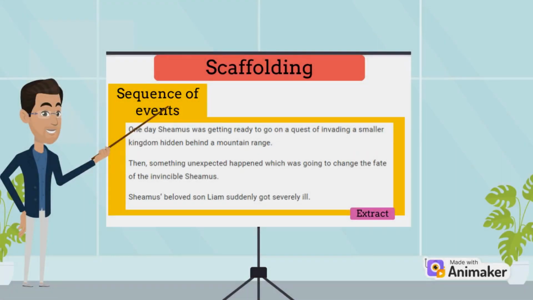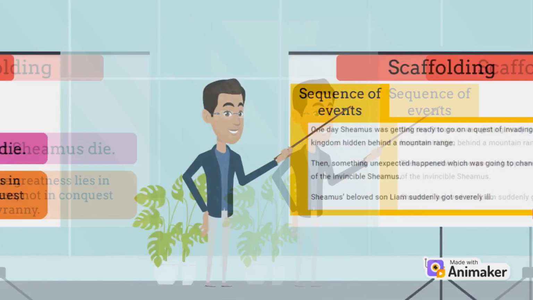Talking about the sequence of events, we can summarize it in three. When Shamus prepared to invade a kingdom, but his son Leon falls ill. When, desperate to save his son, Shamus threatens physicians and discovers the cure. And finally, Shamus sacrificed himself by consuming the mushroom, saving Leon's life, but losing his own in the process.